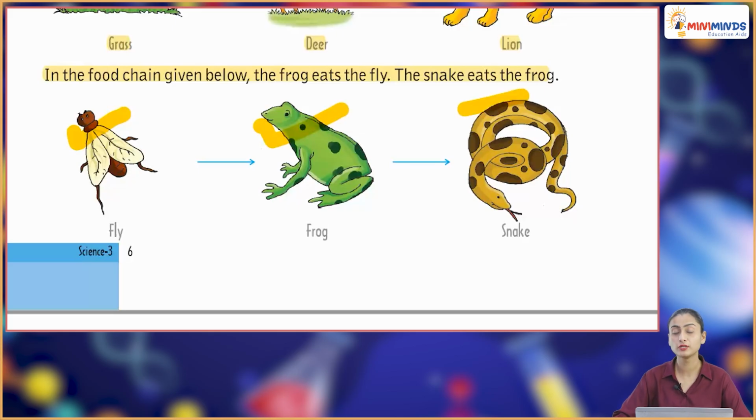In the food chain given below, the frogs eat the fly, the snake eats the frog. So here if you see, fly is eaten by a frog and frog is eaten by a snake.